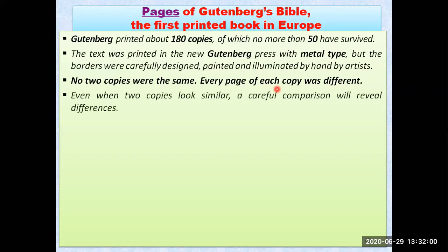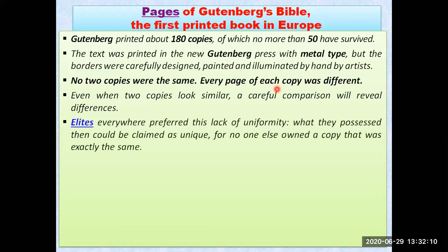Even when two copies look similar, it will look similar only if you do not very carefully examine and compare. Then only can you find out the differences. Otherwise, it will look the same in the characters. In the characters it looks the same, but if you see the designing, it is really very different. Elites everywhere preferred this lack of uniformity.